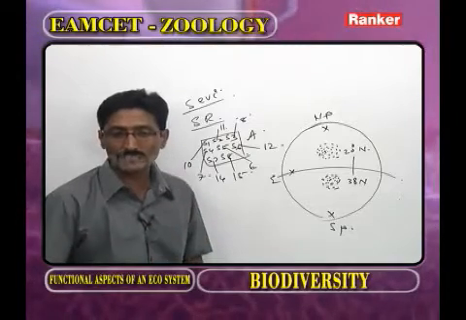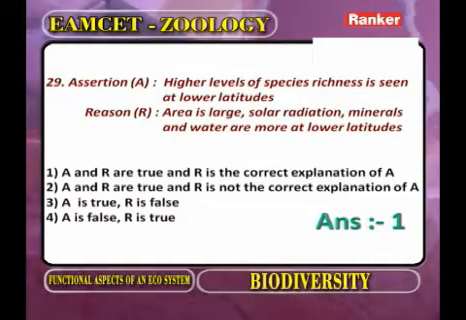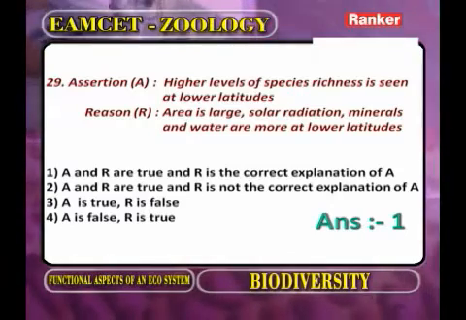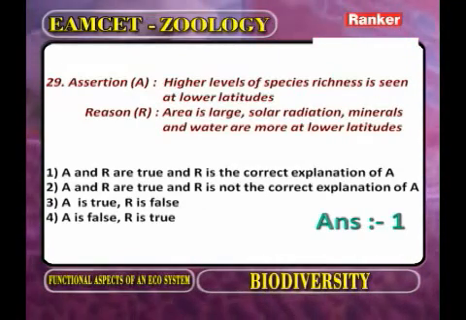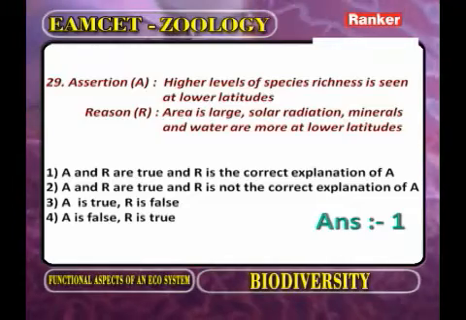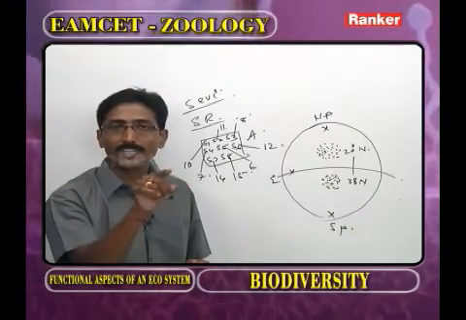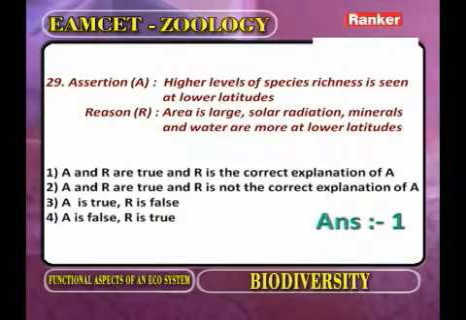Now here the question. Assertion: higher levels of species richness is seen at lower latitudes. Now what is the reason? At lower latitudes the area is large, solar radiation is more, minerals more, water availability more. So automatically at lower latitudes species richness is more, that is from 20 degrees N to 30 degrees N. So both are correct. The reason explains the assertion. Now we go for the next question.